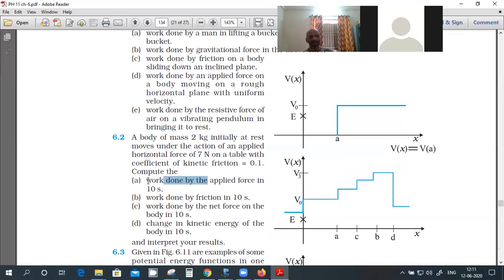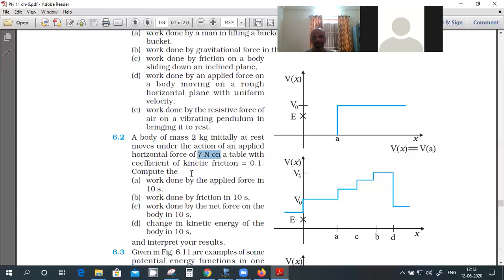How do you find the work done? First we calculate the force. Force is given, 7 Newton. Sorry, displacement. Displacement, how will you find? By that equation of motion. Acceleration is known.